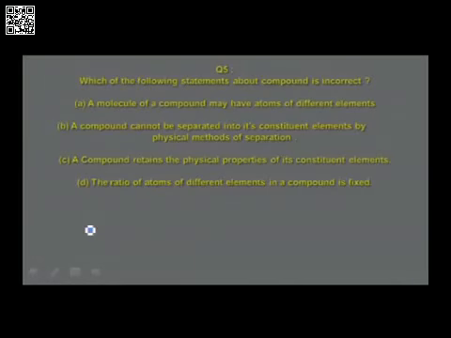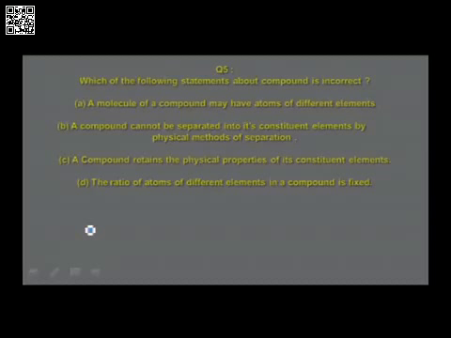Which of the following statements about compound is incorrect? A. A molecule of a compound may have atoms of different elements. B. A compound cannot be separated into its constituent elements by physical methods of separation. Option C. A compound retains the physical properties of its constituent elements. Option D. The ratio of atoms of different elements in a compound is fixed. Now these are the different options given for the question asked above.